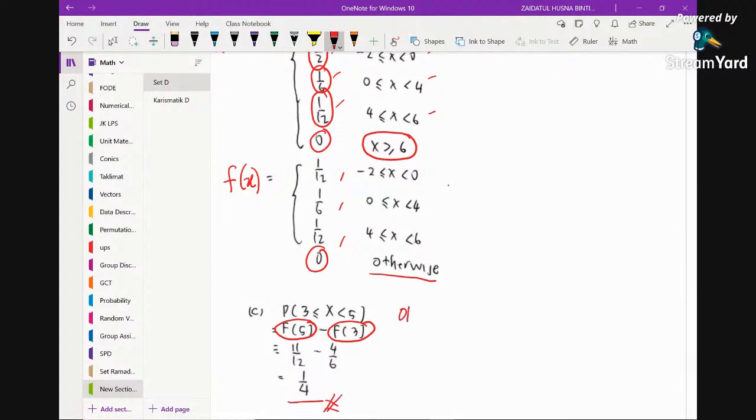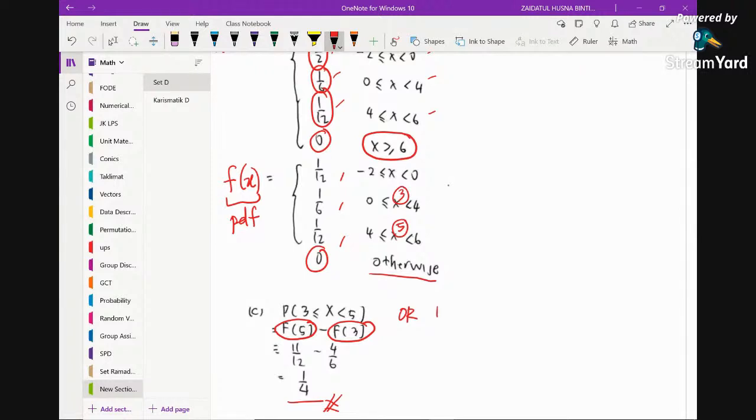Or, because you already have the PDF, so this is the probability density function. In order to use the PDF to find the probability, because we do have the intervals here, 3 is located here and 5 is located here, right?